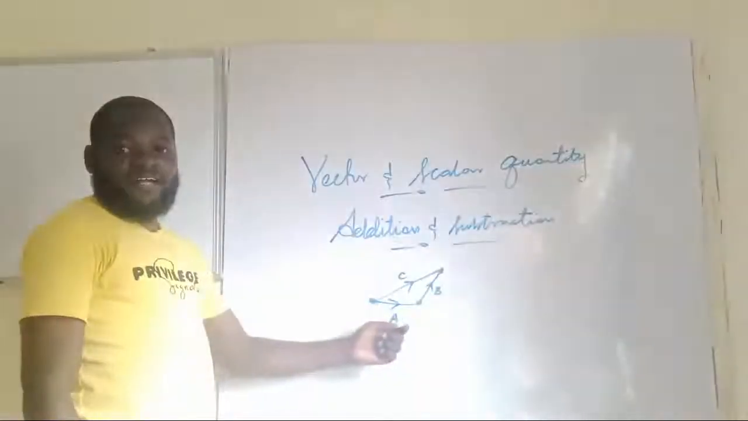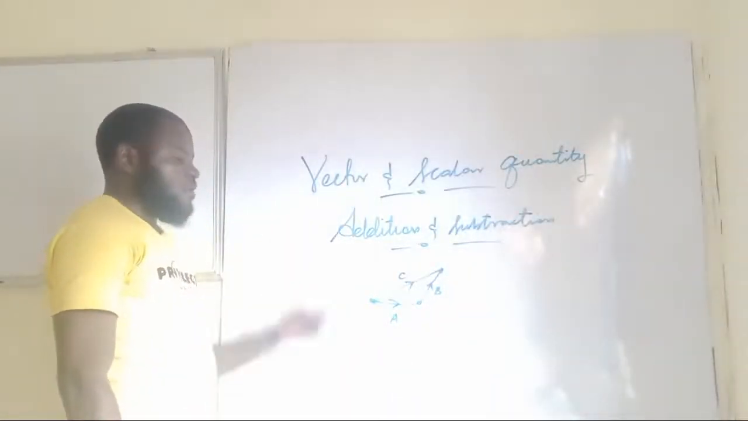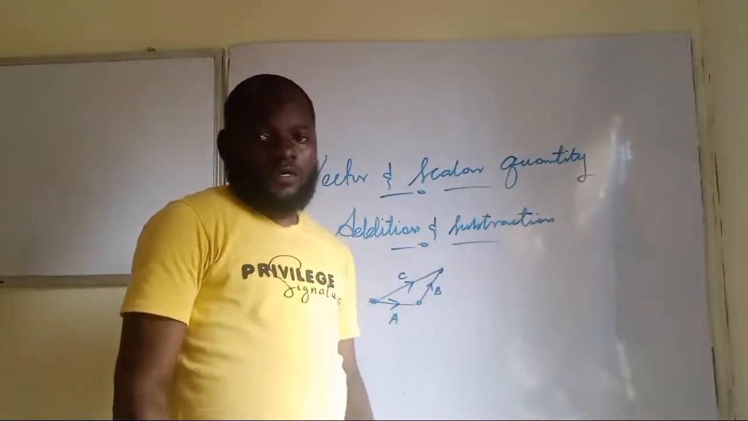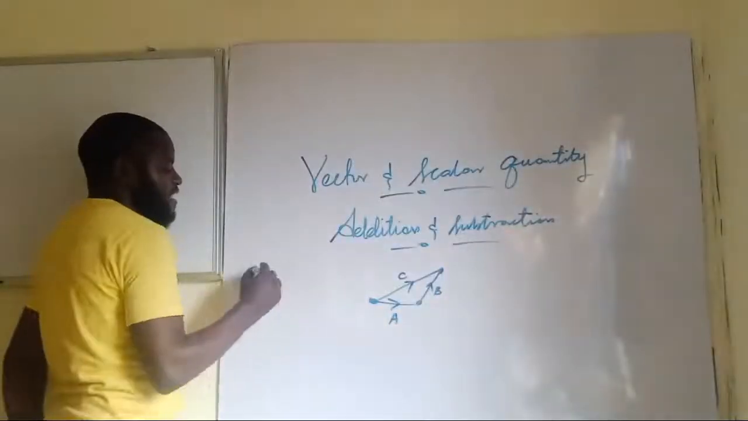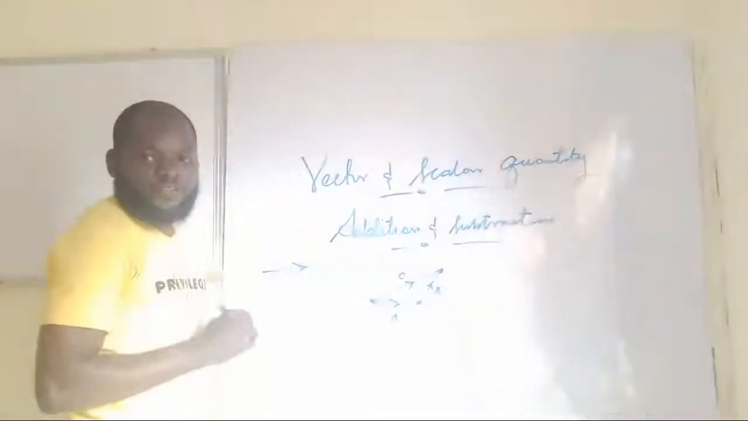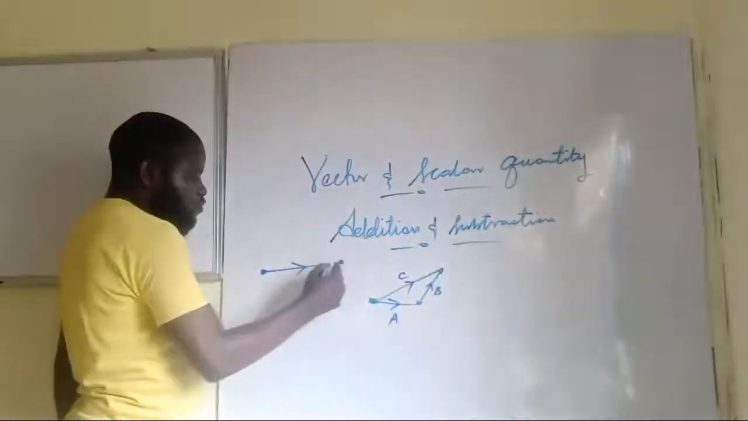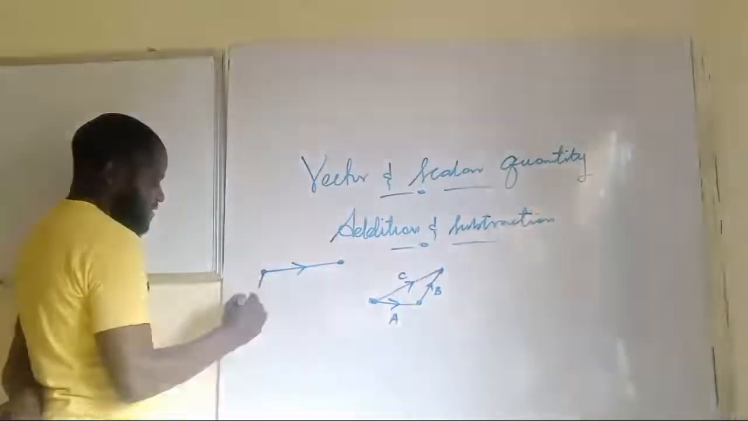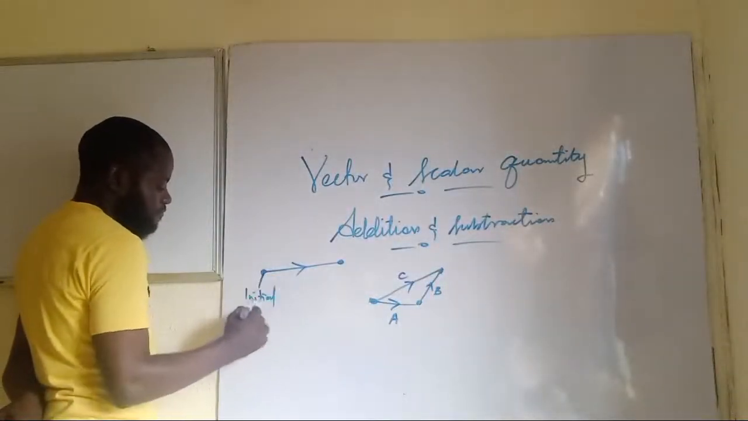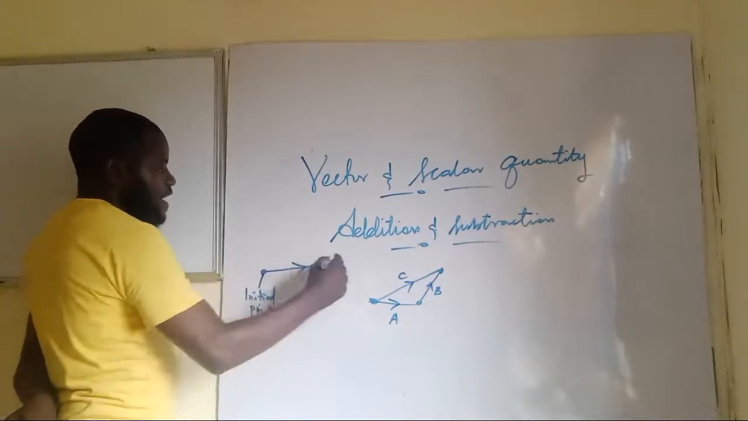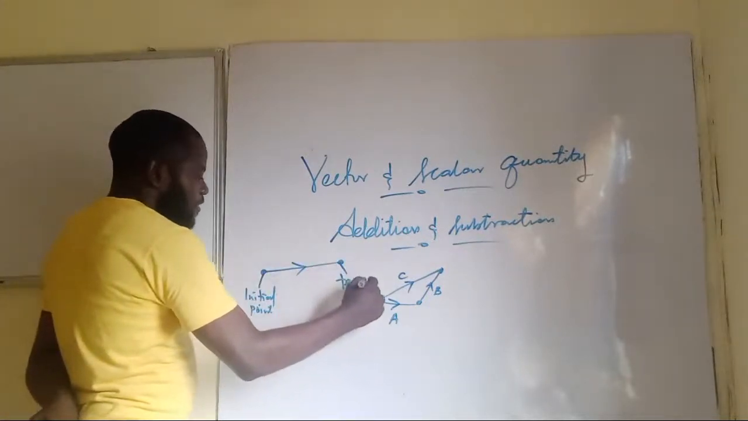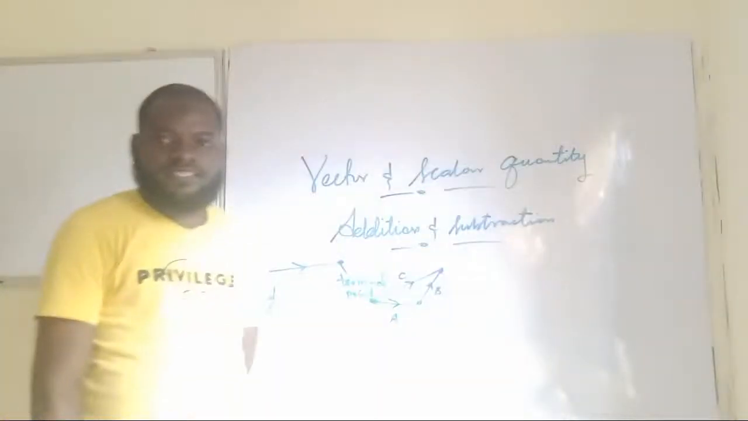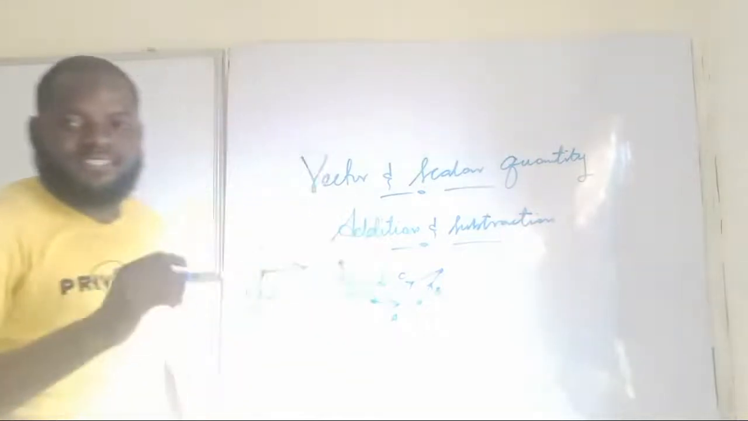Now, if this is A and this is B, for you to know the one that will be in the same direction with C or any other ones, you have to understand the fact that for every vector, there are always two reference points. Those two reference points are named the initial point and the terminal point.